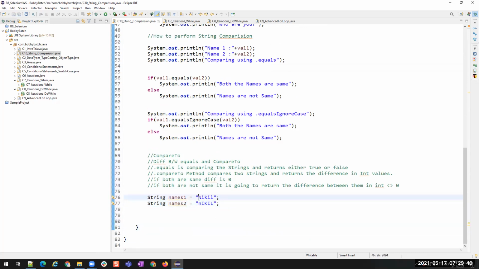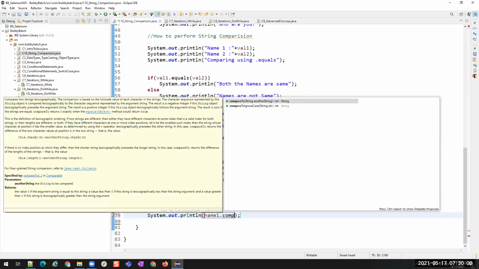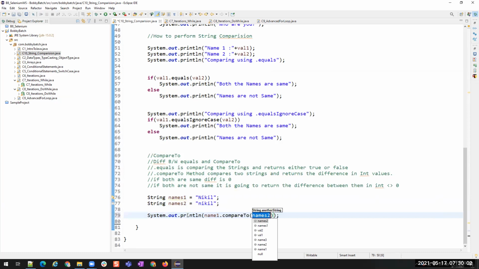Some difference is there. This is uppercase N, this is lowercase n, and the rest of the characters are okay. Let's forget about the rest of it. Everything is in lowercase, but the difference here is only the n right now. See, so name1 dot compareTo. If I run this compareTo, what is it returning?